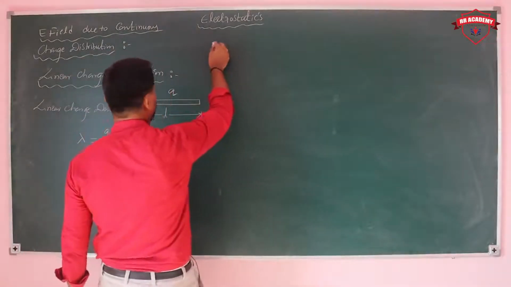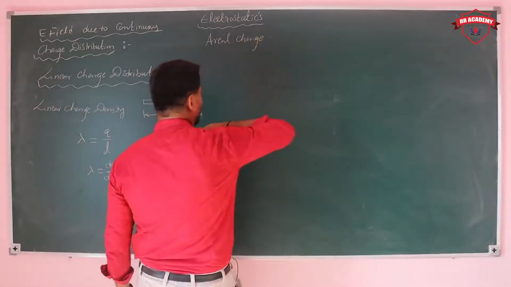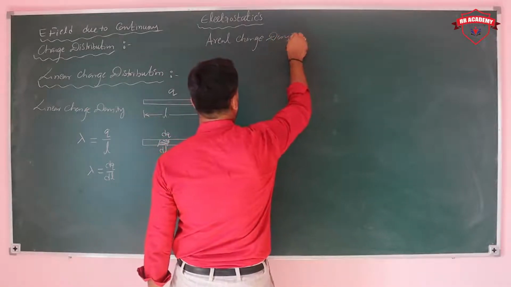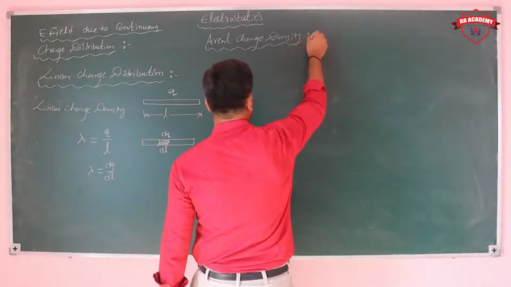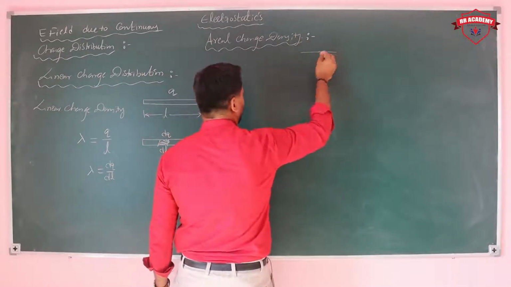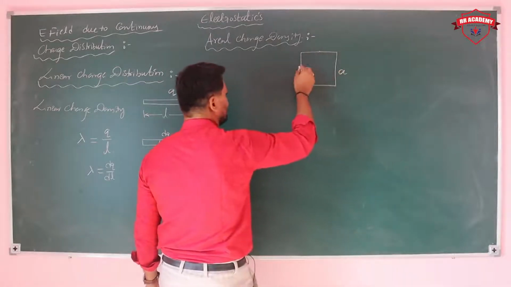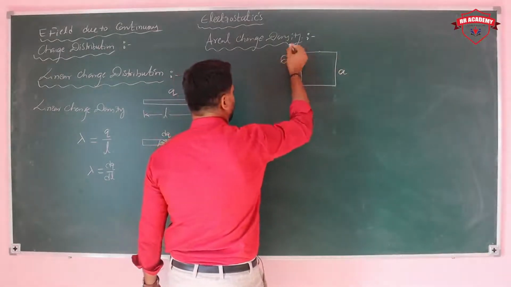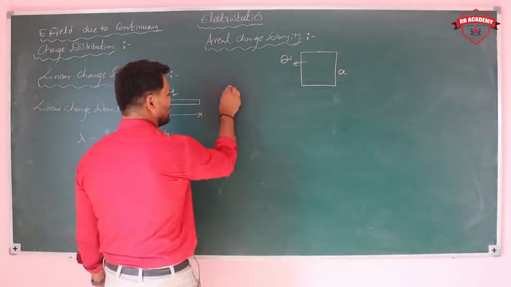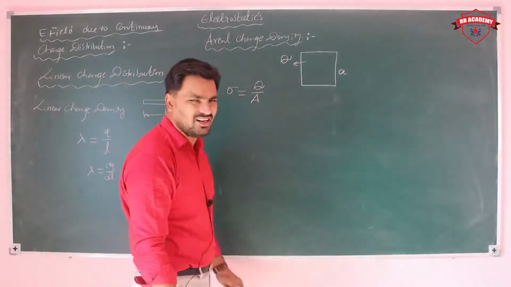Next, areal charge distribution, which we can also name surface charge distribution or surface charge density. For example, consider a square plate of side A, and if charge Q is distributed on this surface, then the areal charge density sigma is equal to Q by A, charge per unit area.